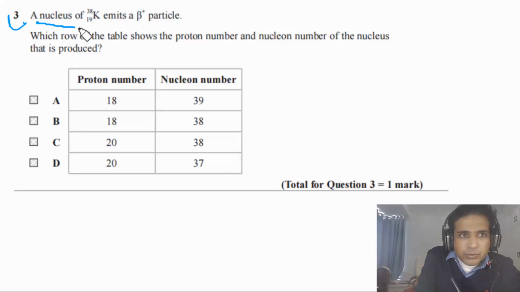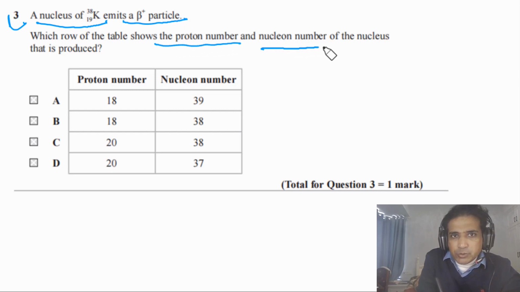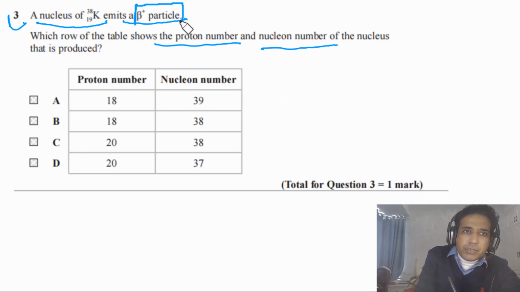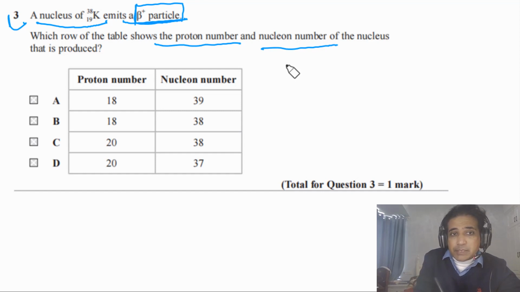Question 3 says a nucleus of potassium-38 emits a beta plus particle. Which row of the table shows the proton number and nucleon number of the nucleus that is produced? First of all, we need to understand that this is a beta plus particle, so it simply means that this is beta plus decay. So we can write potassium 19 and the mass number of this one is 38.